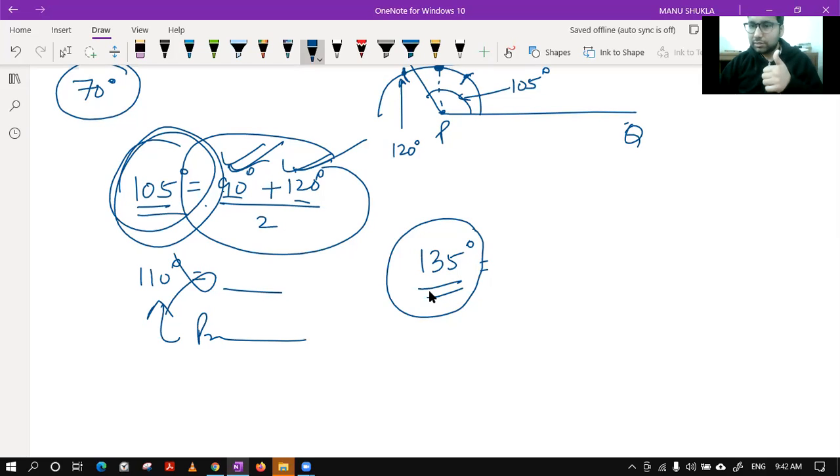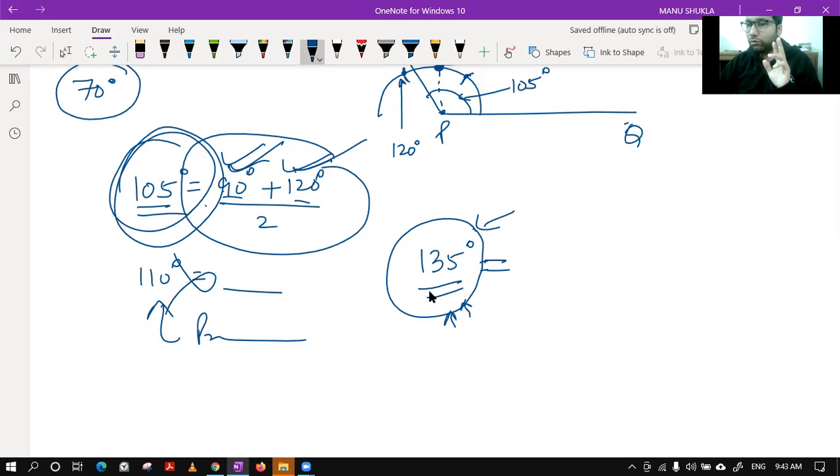Please tell me, class, can we draw this angle 135 degree using the compass and the bisector method, where we bisect two angles? Can you get angle 135 degree? You can get it. Let me show you how.